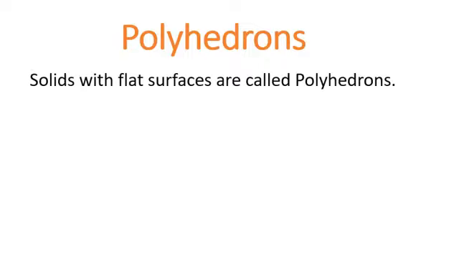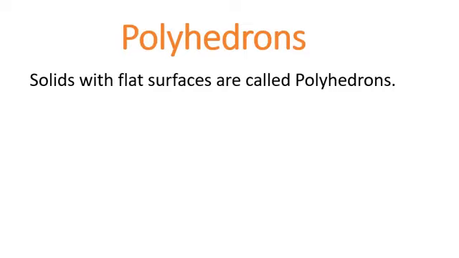Solids with flat surfaces are called polyhedrons, or a polyhedron is a solid in 3 dimensions with flat polygonal faces, straight edges and sharp corners or vertices. I am repeating it: a polyhedron is a solid in 3 dimensions with flat polygonal faces, straight edges and sharp corners or vertices, or in short, this is also correct.